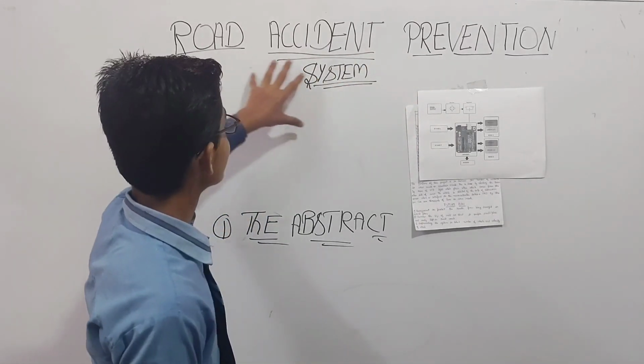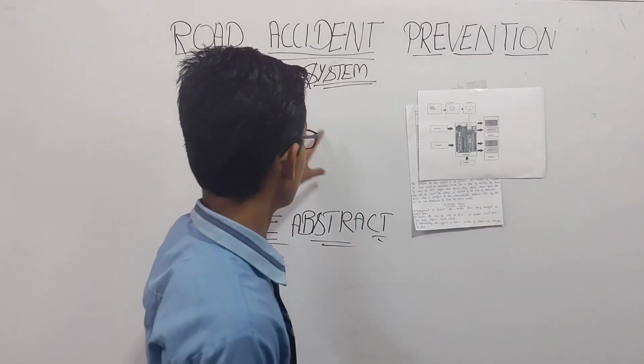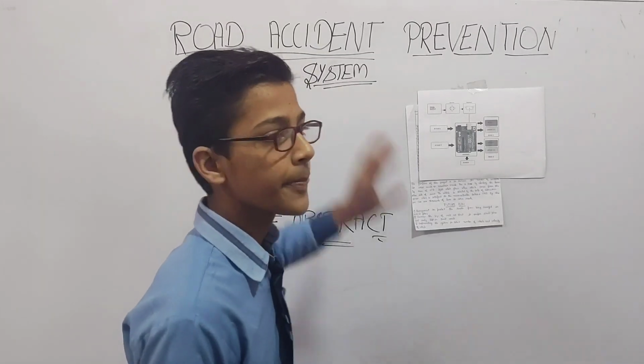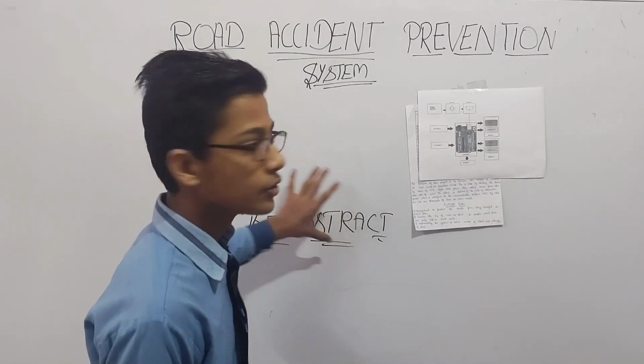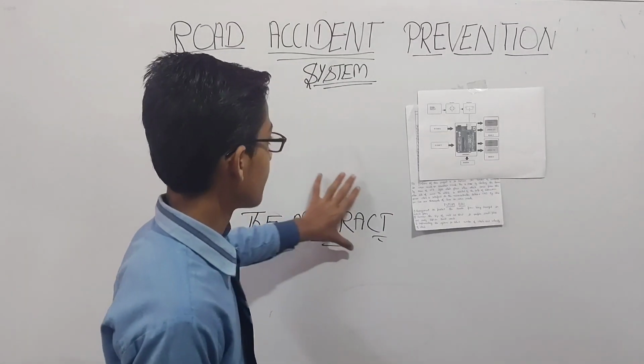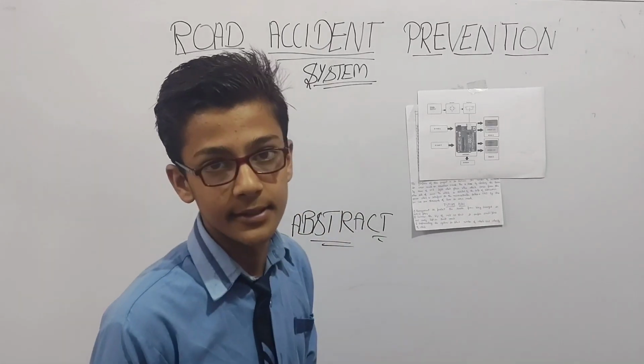The purpose of the road accident prevention system is to reduce accidents which take place on mountain roads, hilly roads or curved roads. In my project report, the first topic is the abstract. In the abstract we are discussing the purpose of this project, which is to reduce road accidents.